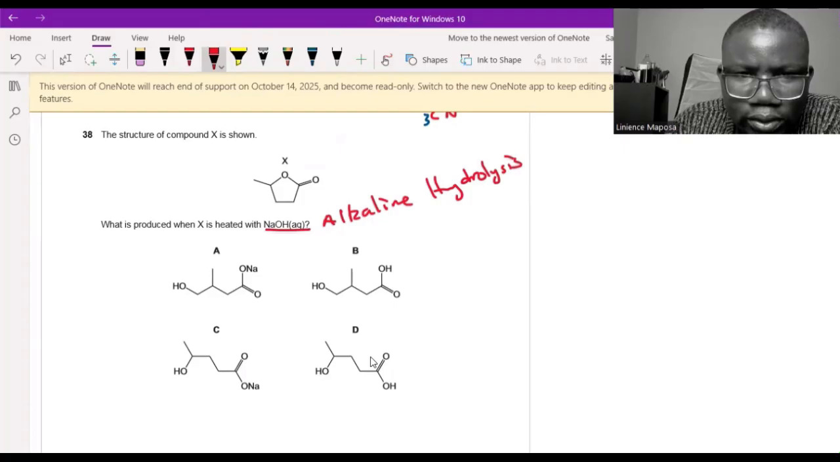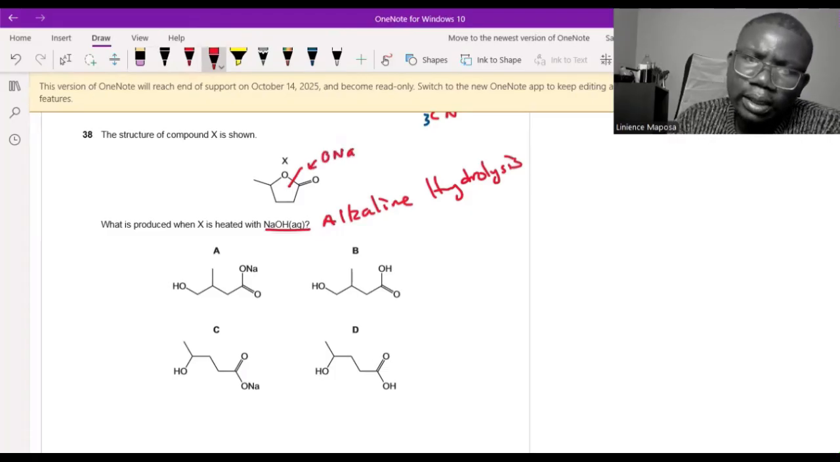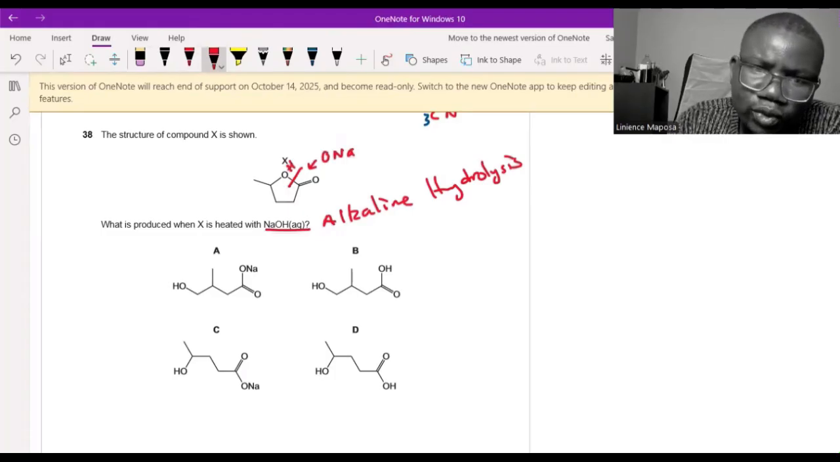Sodium will go and join to this oxygen. No, in fact, I'm wrong to say that. We break here. This is the ester bond. We break it. And then this side, we are going to add ONa, and on the other side, we add hydrogen, and then this becomes OH. So we need OH next to a methyl, so branch, OH and methyl.